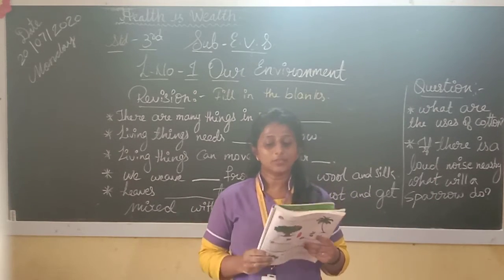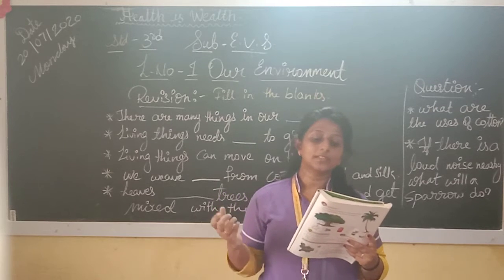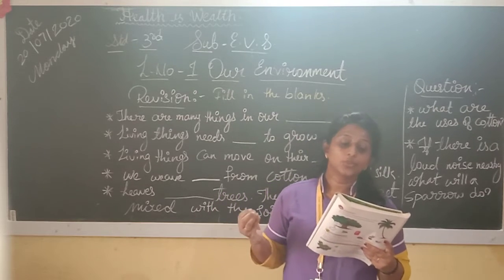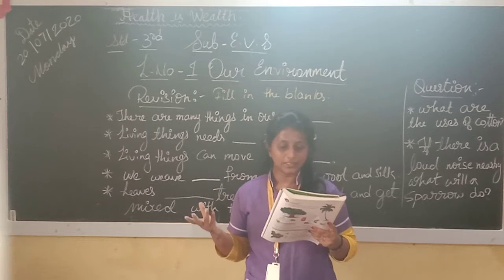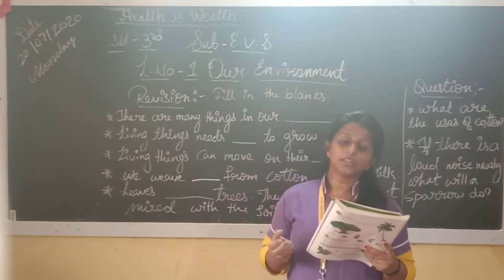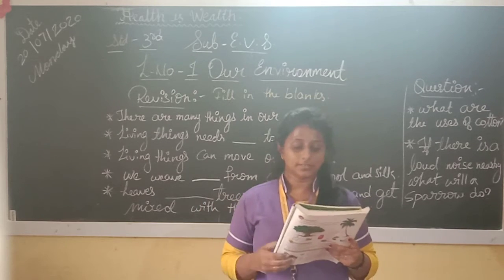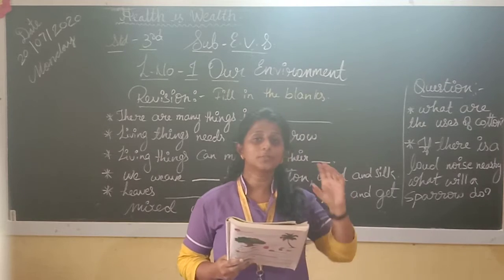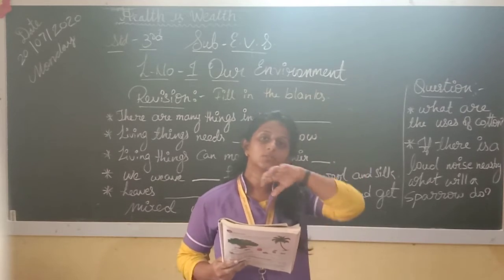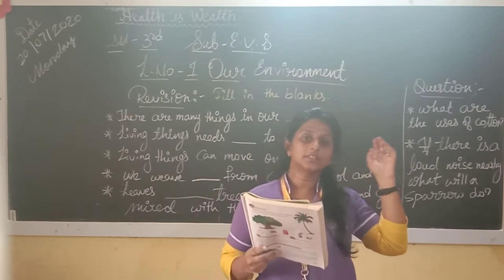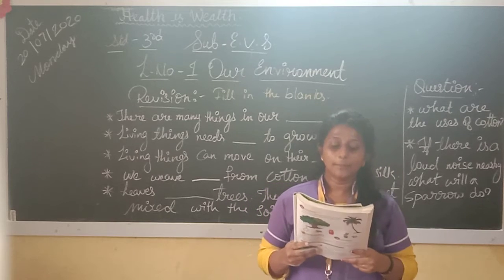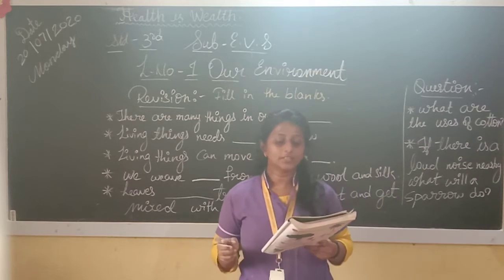So it changes place. A stone does not eat, so it does not grow bigger. The sparrow's size is very small, but it is not the same as the stone.